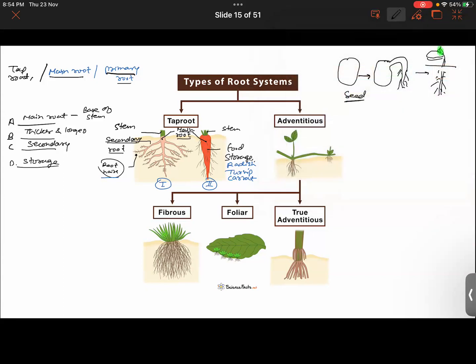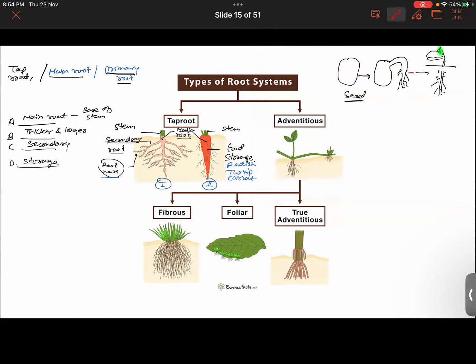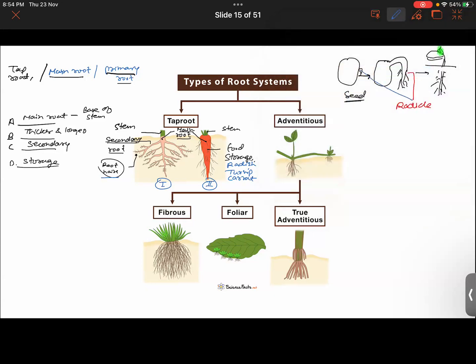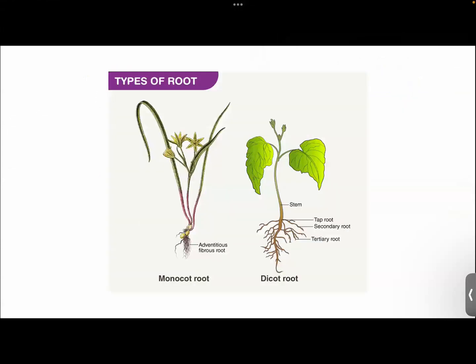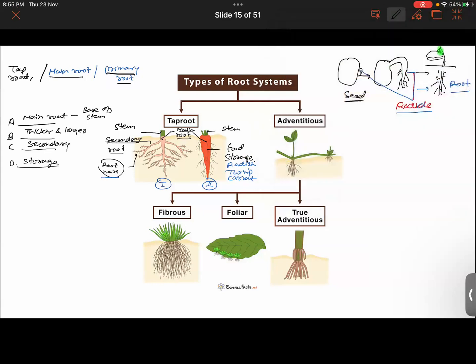This first one is the seed. The second one is a root, exactly, that is a root here. And this root in its premature stage is called the radical. What do we call this? Radical. Radical later on develops into the root, and there's one more thing that arises from the seed.